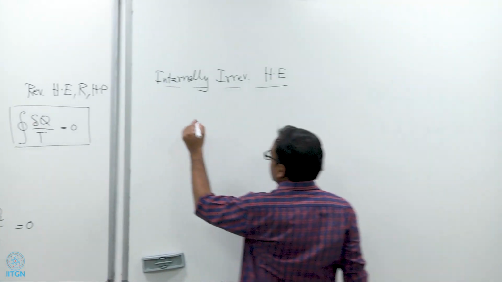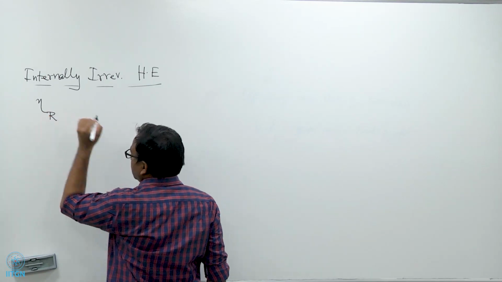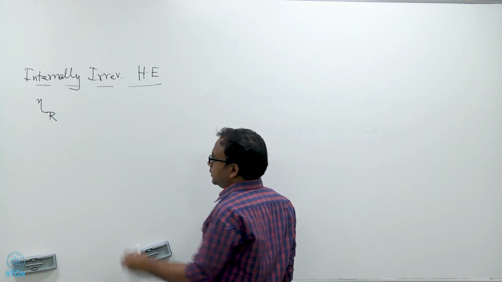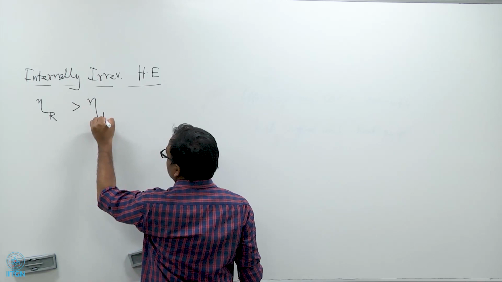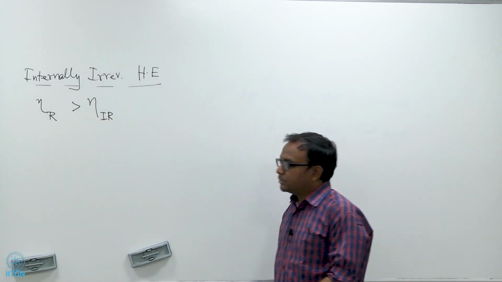So then I know that eta of the reversible heat engine has to be larger than eta of the irreversible heat engine. This is Carnot's principle, right.